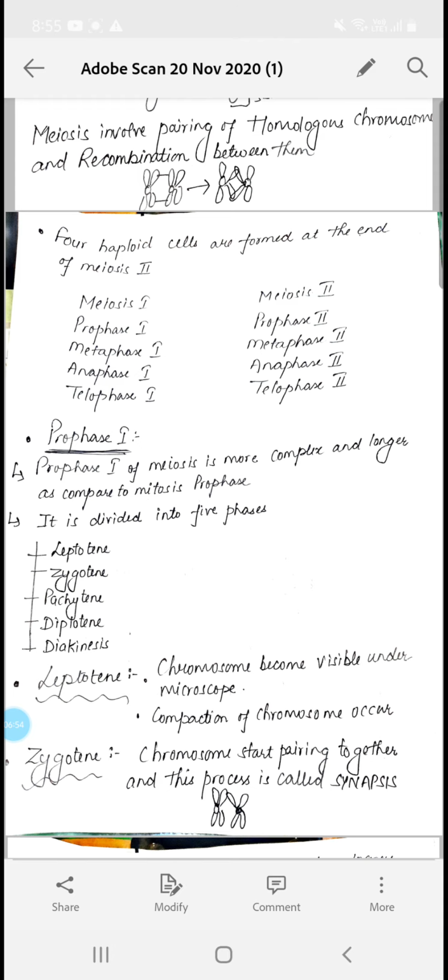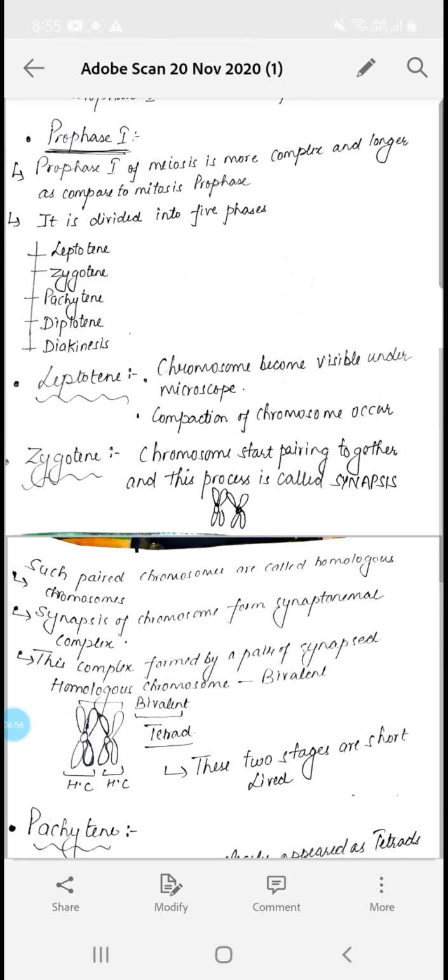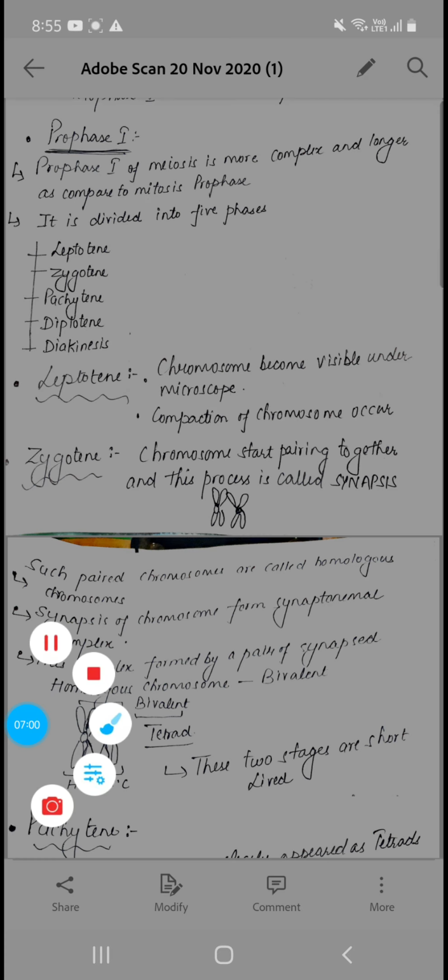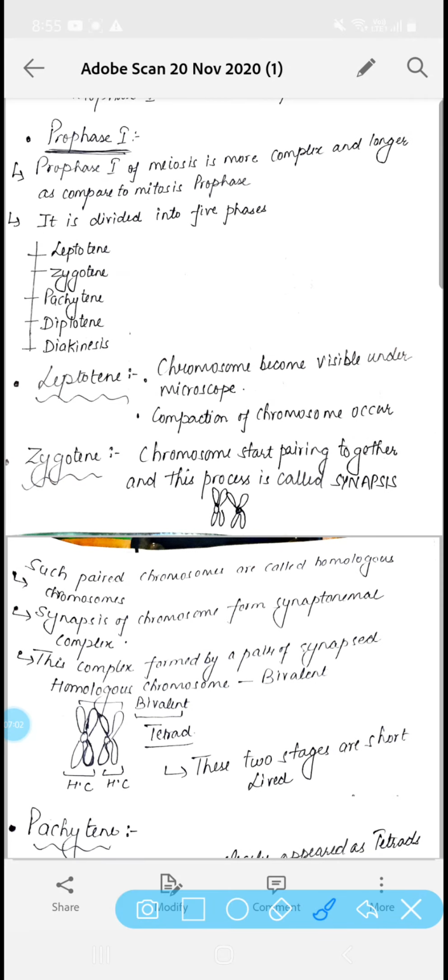Now further, prophase of meiosis 1 is quite different from the prophase of mitosis. How is it different? Prophase 1 of meiosis is very complex and longer as compared to the mitosis prophase. It is a much more elaborate process. So prophase 1 of meiosis 1 is further divided into 5 phases.